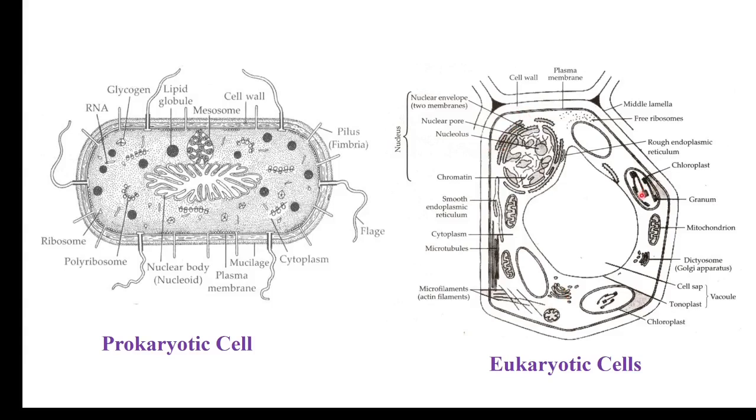So these are the membrane bound cell organelles which are present in the eukaryotic cell. They are absent here. Ribosomes are present in both cases, but here ribosomes or polysomes are 70S type, here they are 80S type. Flagella is also differing. So these are some of the differences between the two basic types of cells, prokaryotic cells and eukaryotic cells.